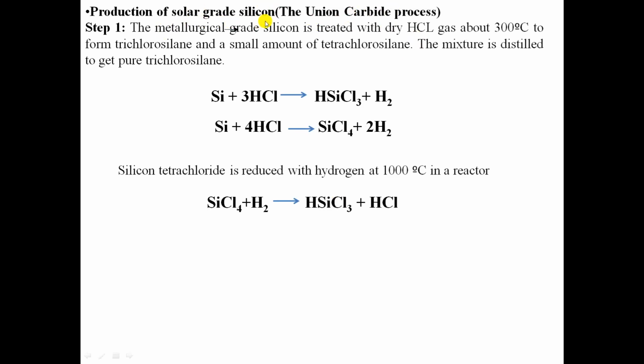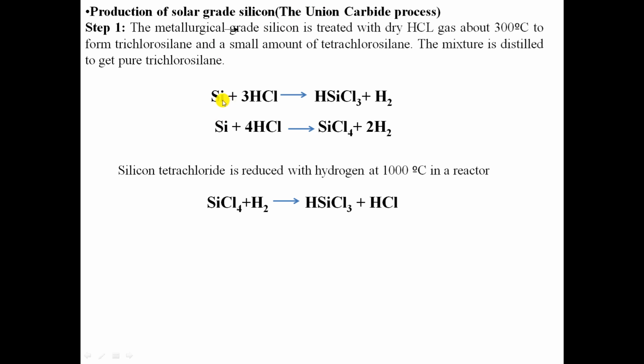The production of solar grade silicon by using the Union Carbide process. This process was developed by Union Carbide Chemicals in the United States of America. That is why this process of production of solar grade silicon is called the Union Carbide process. The metallurgical grade silicon is treated with dry HCl gas at about 300 degrees Celsius to form trichlorosilane and a small amount of tetrachlorosilane, and then the mixture is distilled to get pure trichlorosilane.